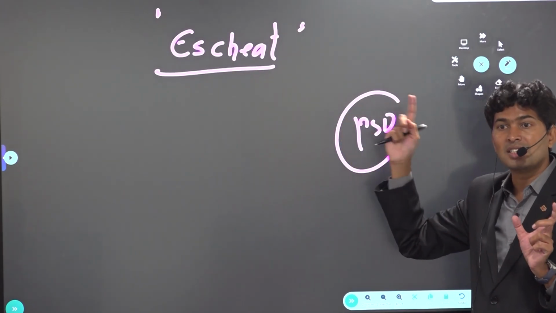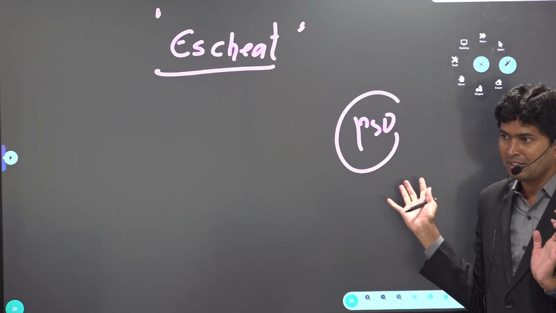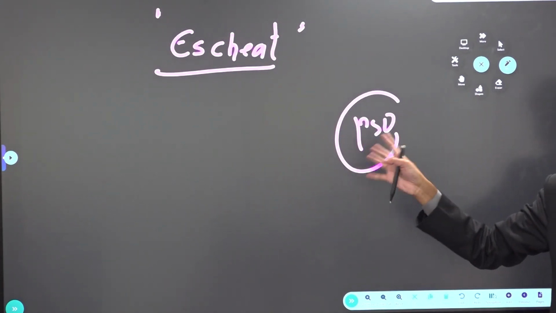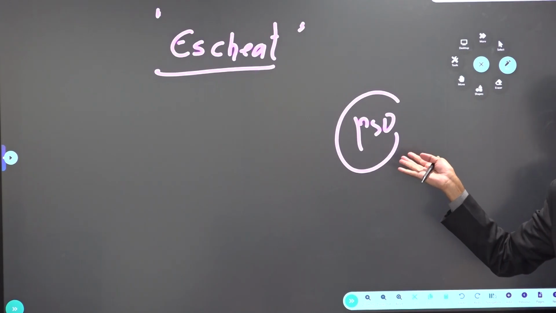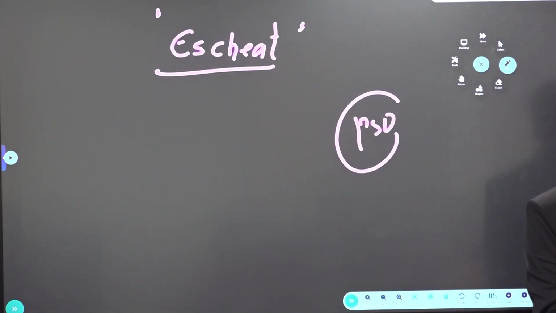What does it mean? Central government will not share with the states. Did you understand? So escheats, central government need not share. Just now I said, surcharges, central government need not share. So profit made by PSUs, central government need not share with the states. The reason being, it's not part of the divisible pool of taxes.